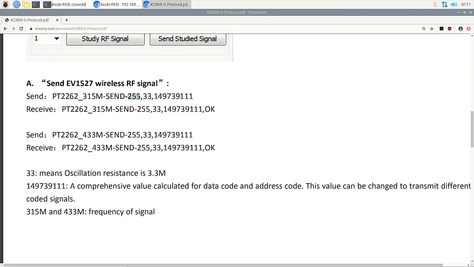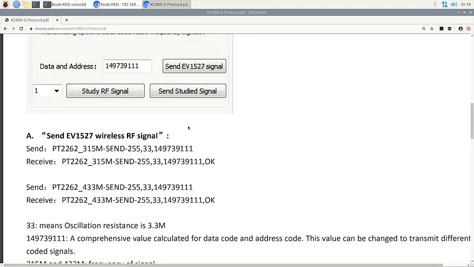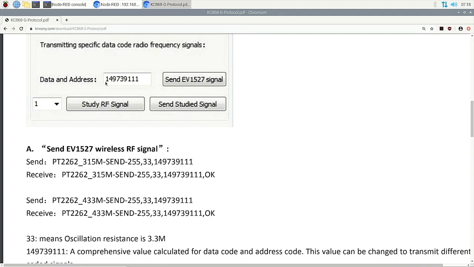The 288 is fixed and does not change, and the 3 is also not changed because it is a register we have used. The 3.3 is not changed either. We only need to change this data, and then we can send the information. This data is the RF information we send, consistent with the data and the address.